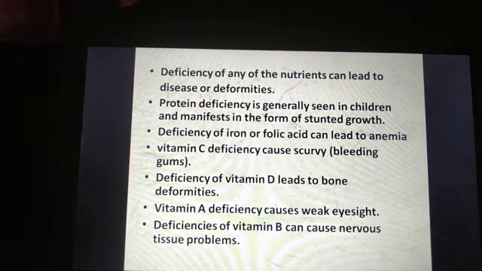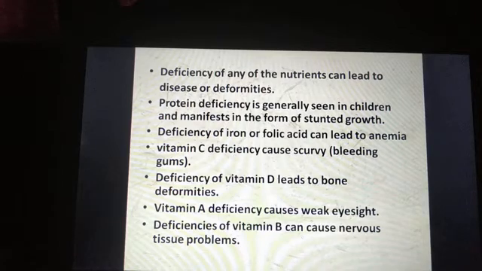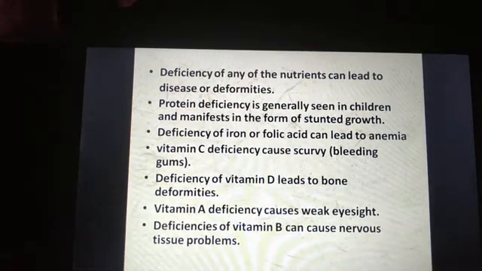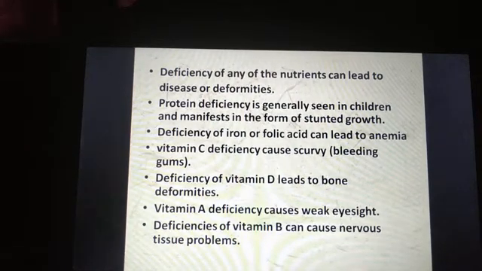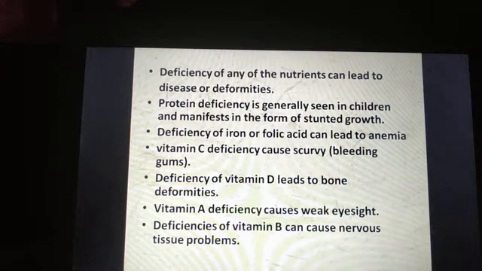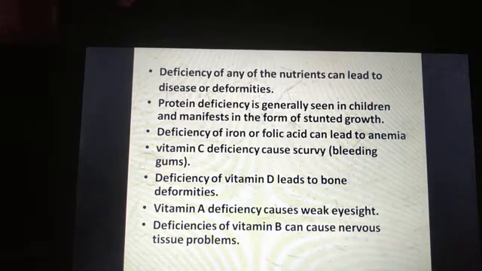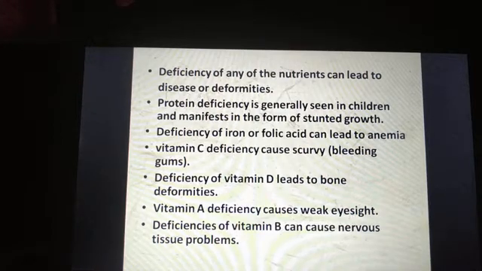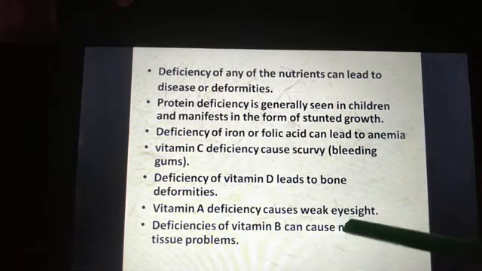Deficiency of vitamin D leads to bone deformities, because vitamin D is required for our bones. Rickets is one such example where deficiency of vitamin D causes rickets. Vitamin A deficiency causes weak eyesight, or night blindness, where our eyesight becomes very weak.